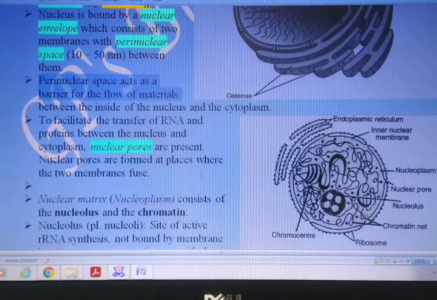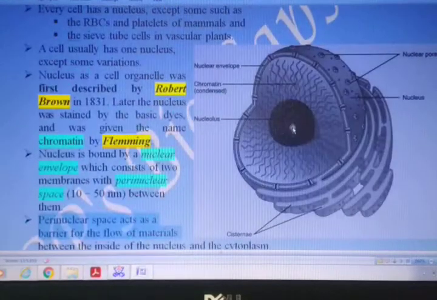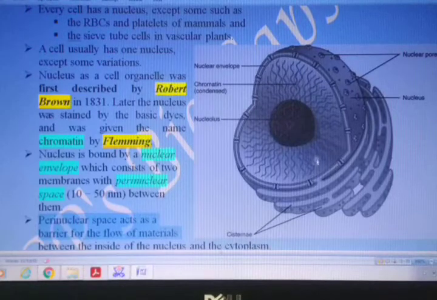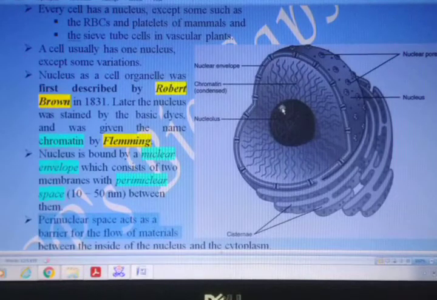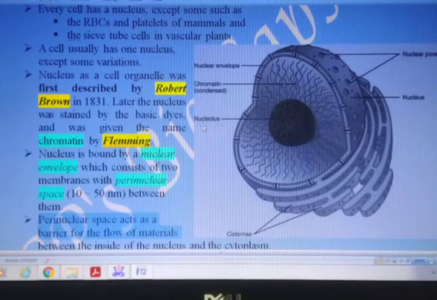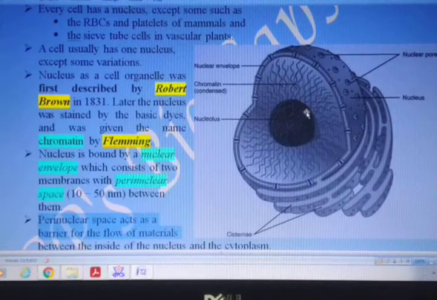Now in the internal part of the nucleus, if you see here, there is a dense structure, but this dense structure does not have any membrane. This is the dense part inside the nucleus, which is called the nucleolus. Mainly inside this nucleolus, RNA is synthesized, and that is ribosomal RNA.